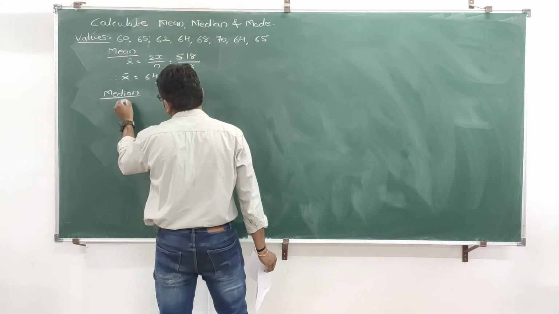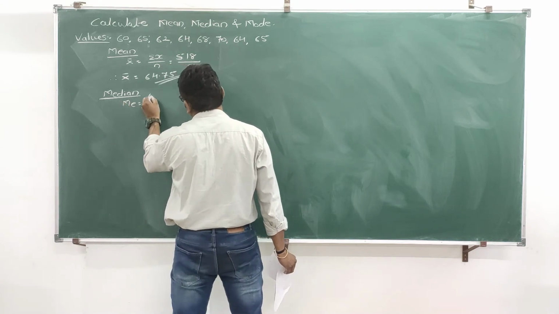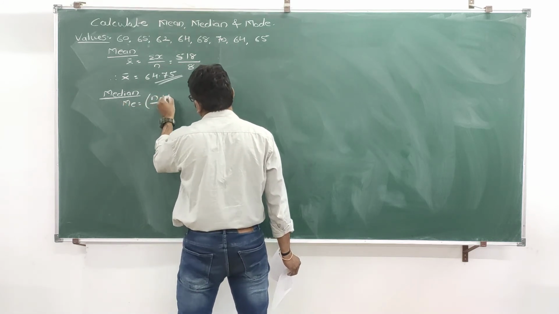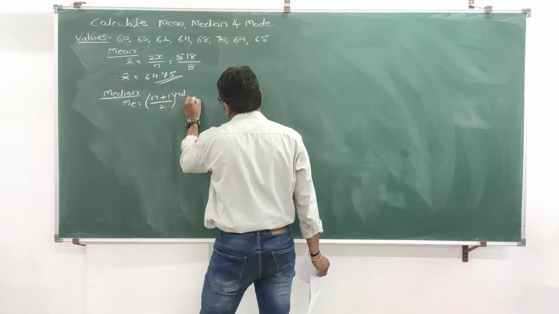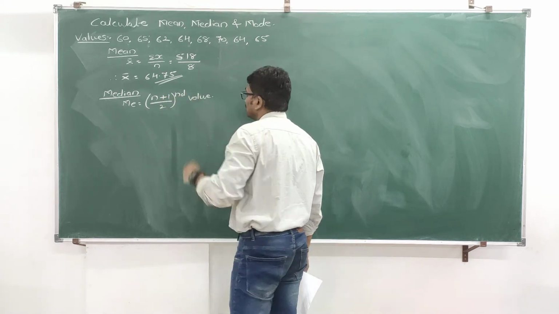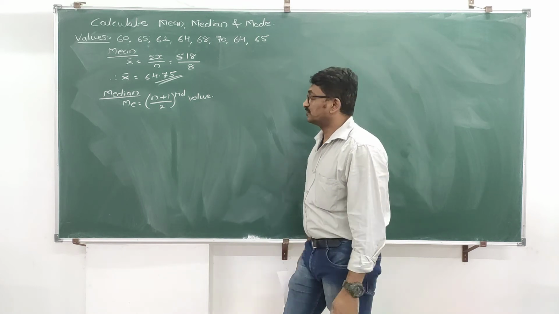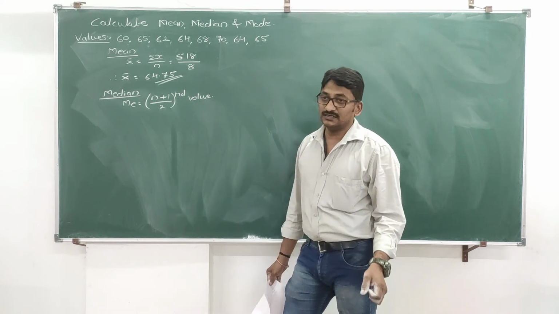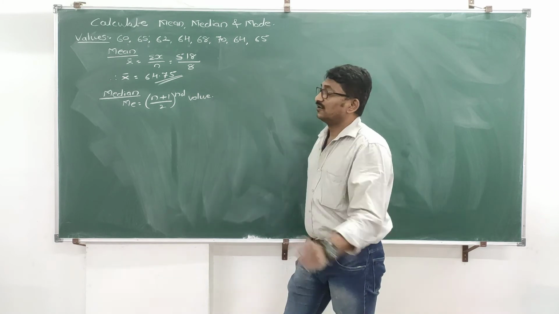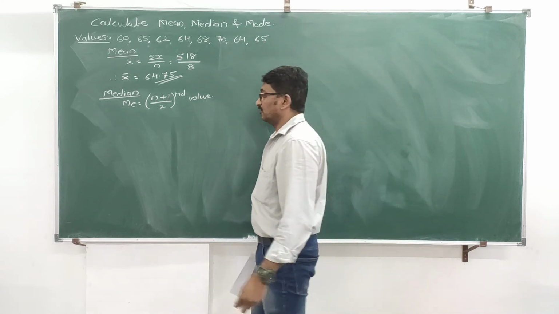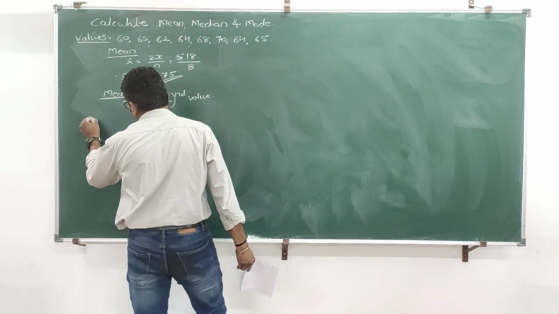Median formula is, median is equal to small n plus 1 divided by 2. Now you know the procedure. The procedure of solving median is, first step is to arrange the values in ascending order. Write the statement first.